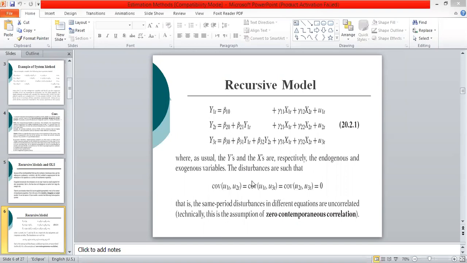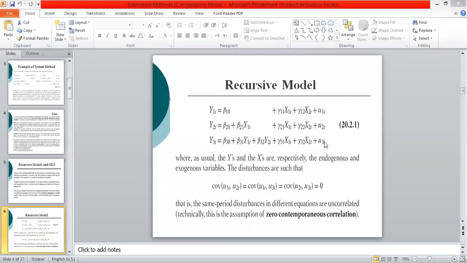On the same lines, in the third equation, you can see that we have Y1 and Y2. These are the two stochastic explanatory variables, and Y1 is likely to be correlated with error term U3, and Y2 is likely to be correlated with error U3.